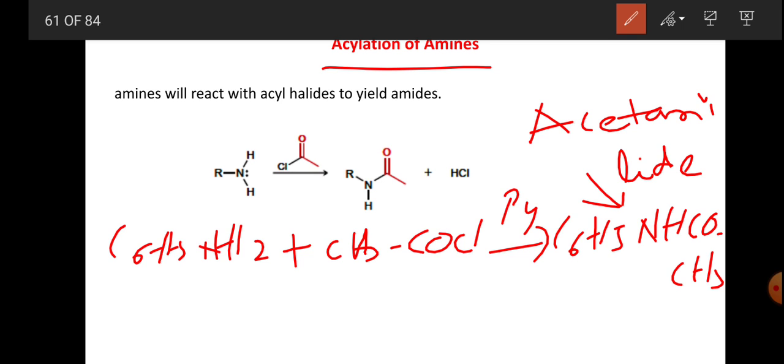This is acetanilide, and plus we get HCl. R may be C6H5 and this is the CH3, C6H5NHCOCH3, acetanilide.